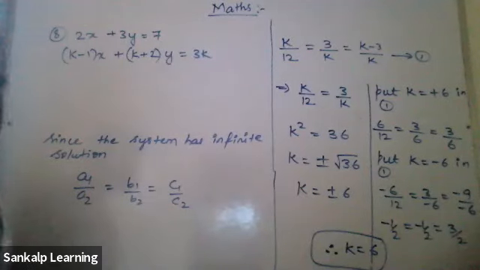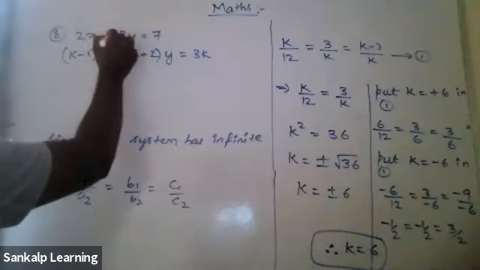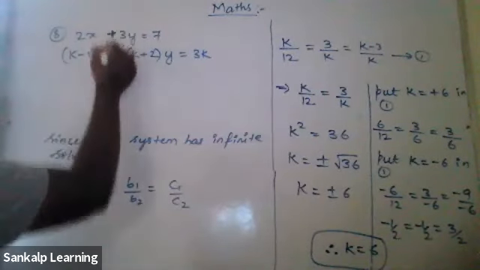Sir, is it plus or minus after 2x? 2x plus 3y equals 7.